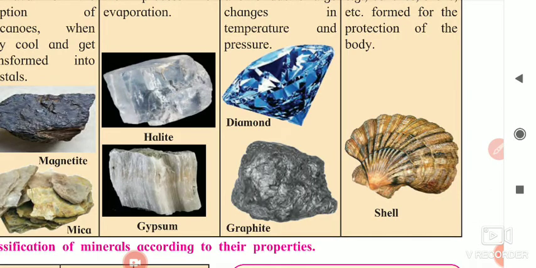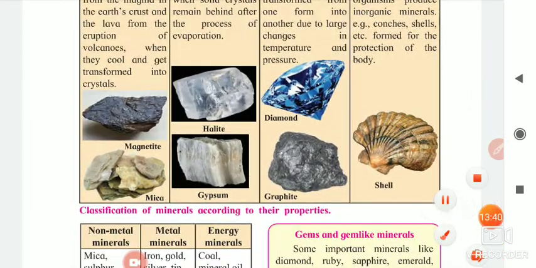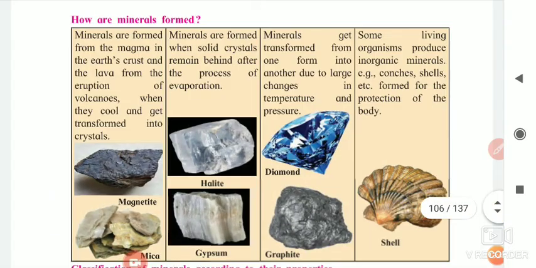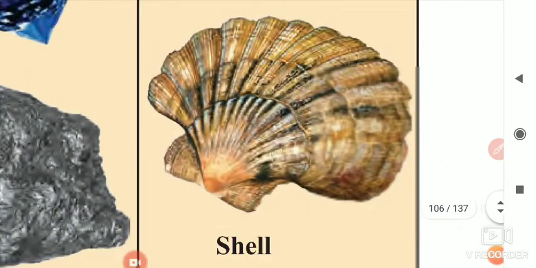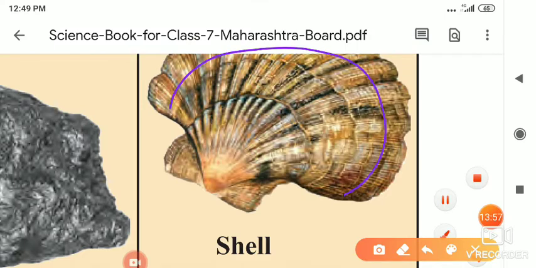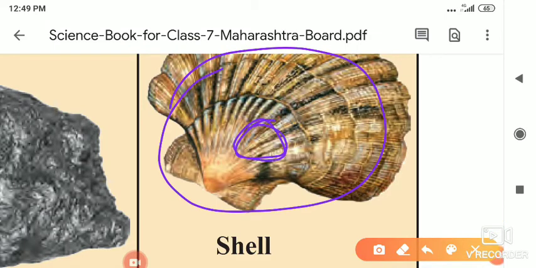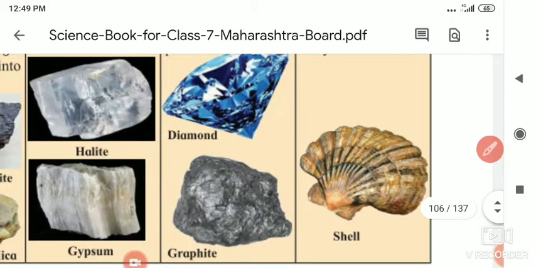Okay, for protection, their body is very soft, and to protect themselves from enemies or any foreign material like stone and all, the bivalve makes a kind of shell around his body, and under this shell they live safely. If any foreign material enters inside it, that bivalve covers that substance with a smooth sticky substance, and due to this the body of the bivalve is protected. So for protection they are making inorganic minerals.